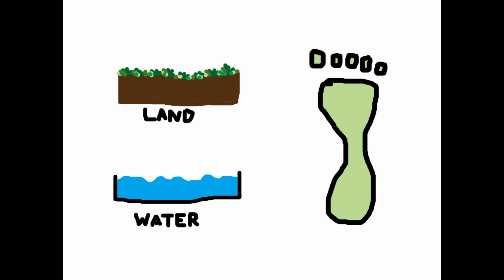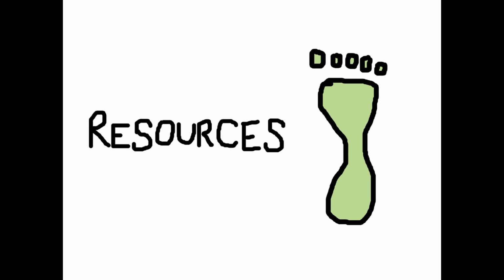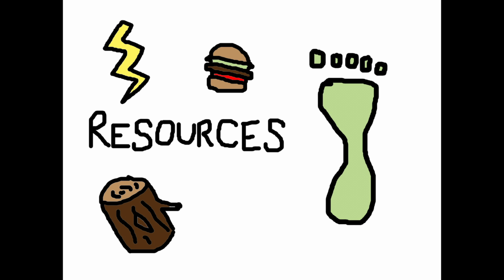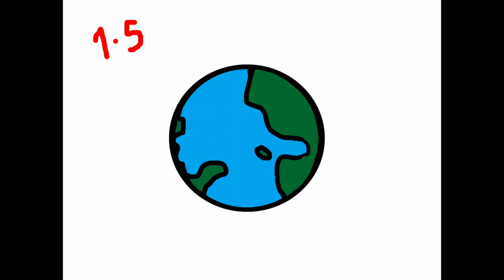The ecological footprint is a measure of all the land and water we need to produce all the resources we use and consume, such as energy, food, wood, and land. This is then compared to the Earth's biocapacity and its associated absorption rate of the waste produced. It takes the Earth 1.5 years to regenerate the resources we end up using. However, we use a year's worth of resources in a third of the time.